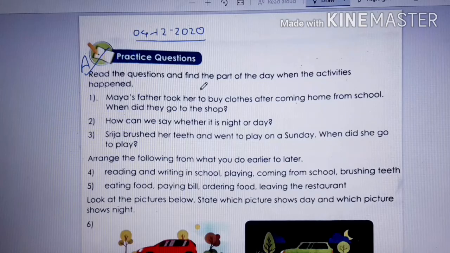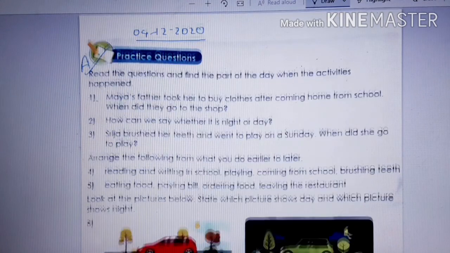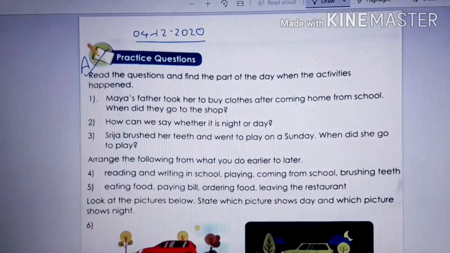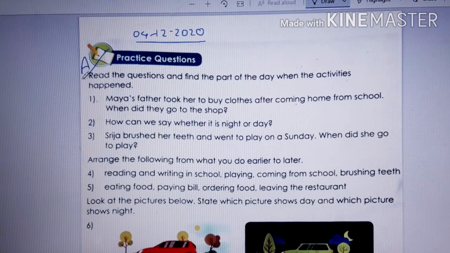So, children, we are going to start with our practice questions, which are given in your workbook. Take out your maths copy and workbook. Let's start the class. Take out your workbook, page number 17. You can take out your maths copy, draw margin there, write today's date, practice questions, and let's do these questions.